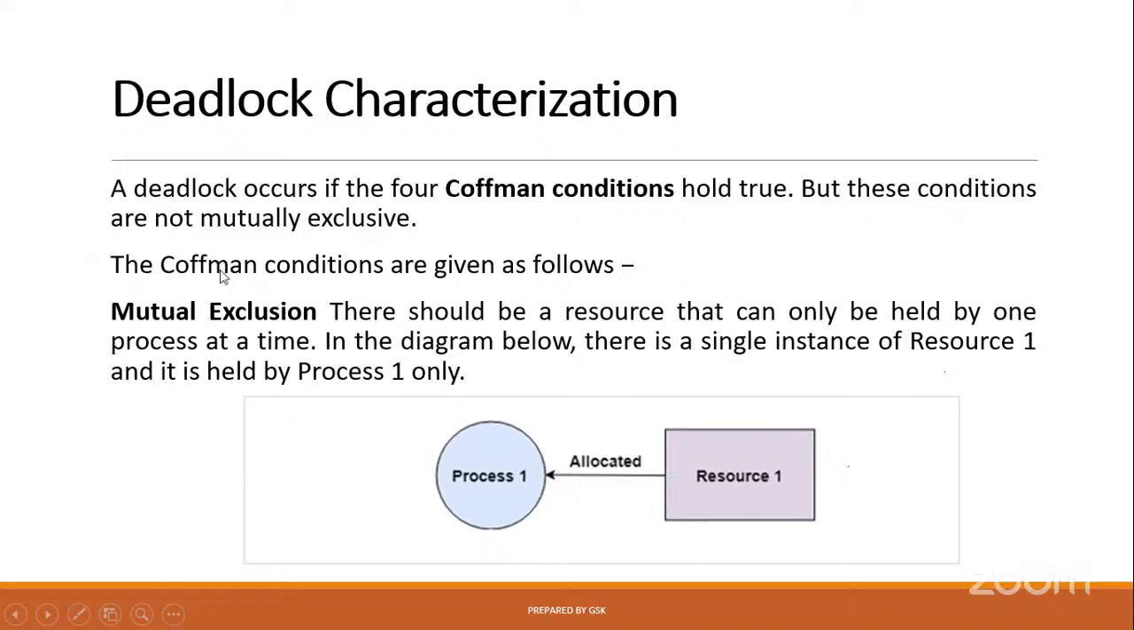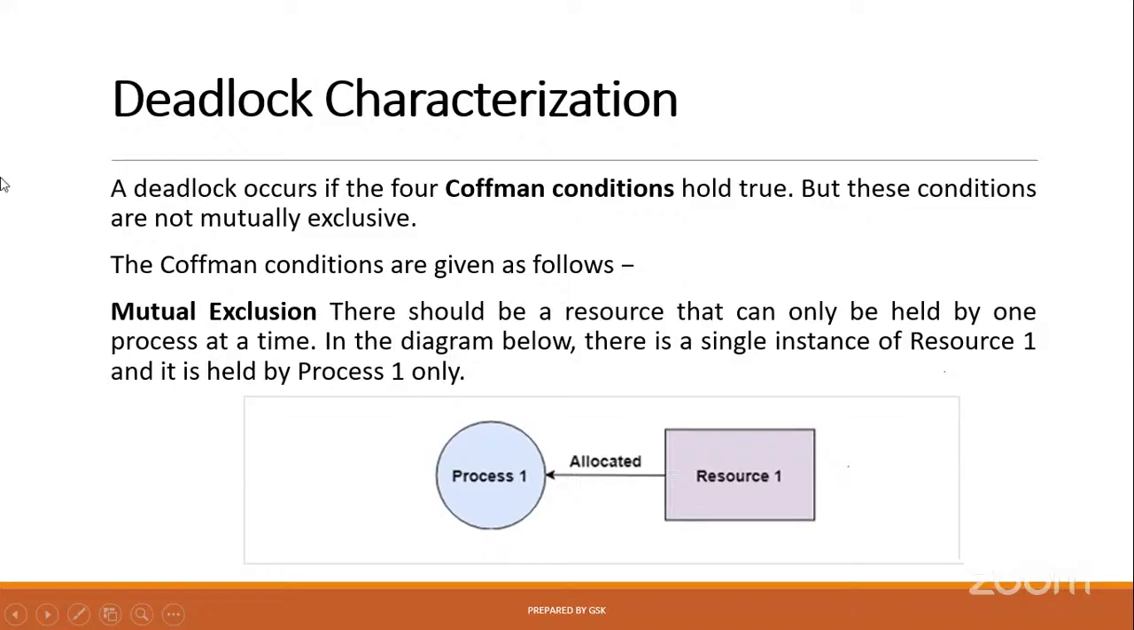Now, we will discuss the Coffman conditions one by one. The first one is mutual exclusion. What is the meaning of that? There should be a resource that can only be held by one process at a time.